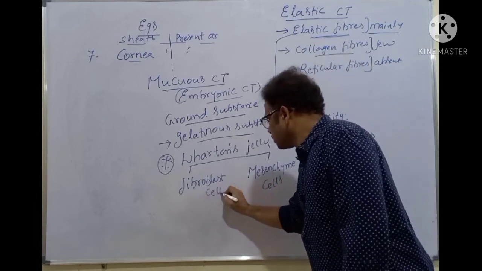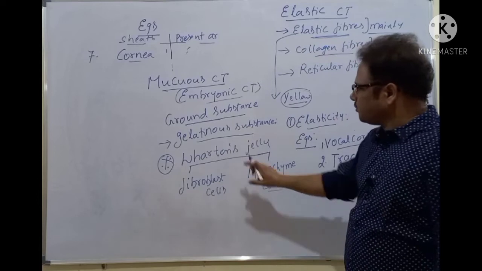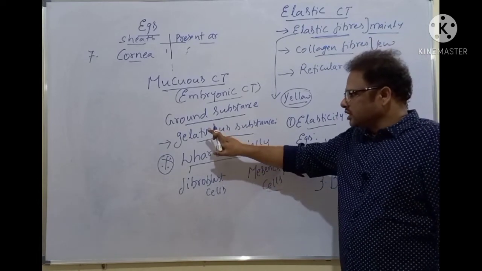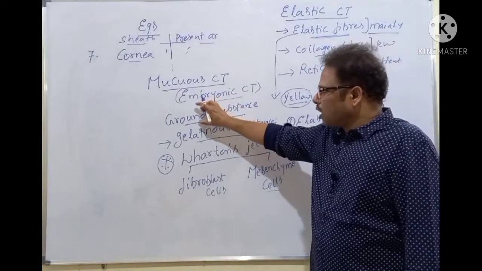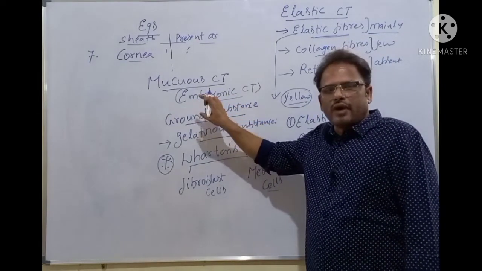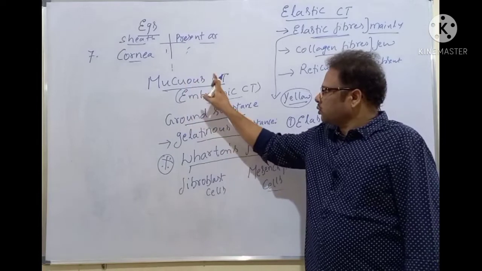Fibroblast cells and mesenchyme cells. The Wharton's jelly is nothing but a gelatinous, jelly-like substance present in the form of ground substance in the matrix of the mucous connective tissue.